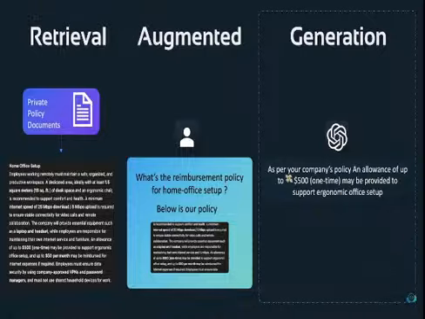Now, of course, that is a very simplified explanation of RAG. And when we talk about RAG systems, that is not what we typically refer to. So let's see what that is next.